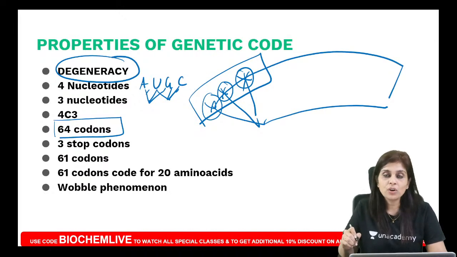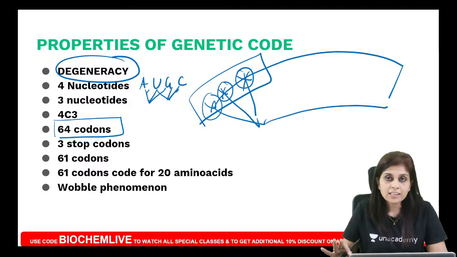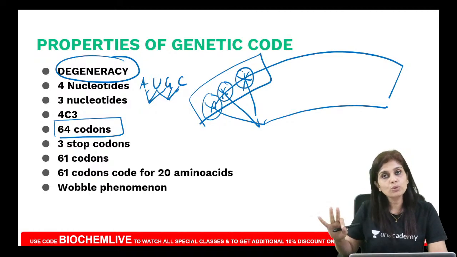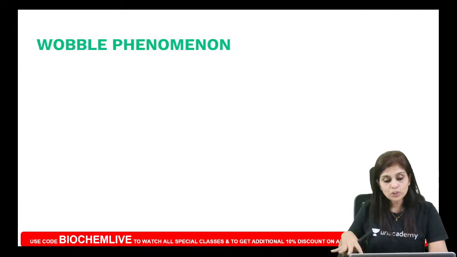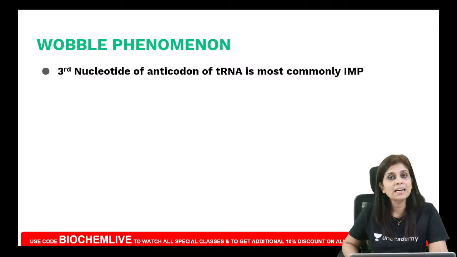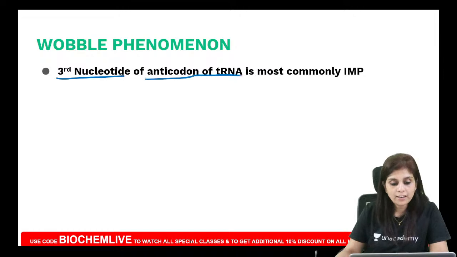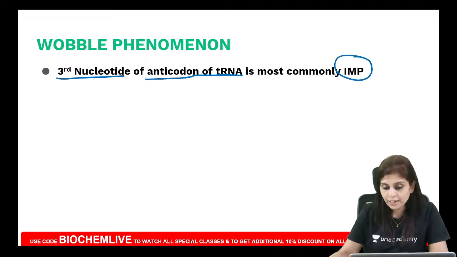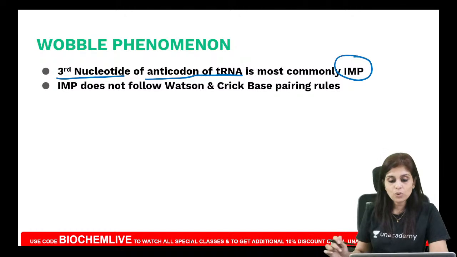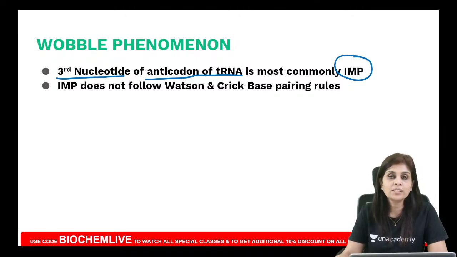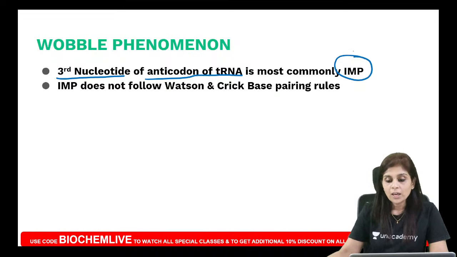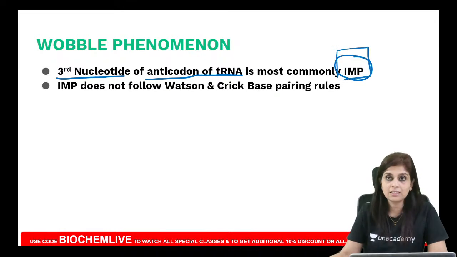According to the wobble phenomenon, the third nucleotide of the anticodon of tRNA is most commonly inosine monophosphate, and this does not follow Watson and Crick base pairing rules. Don't we know that already? Yes, that is something we know already. Now, how can this simple fact explain degeneracy?